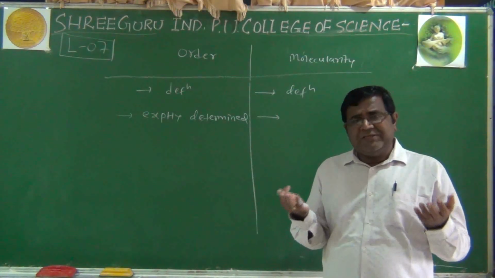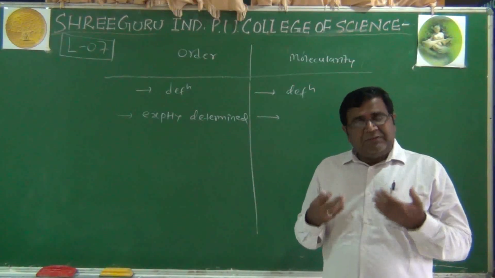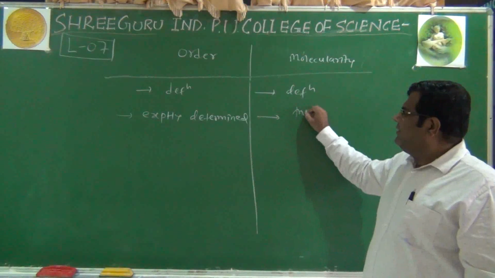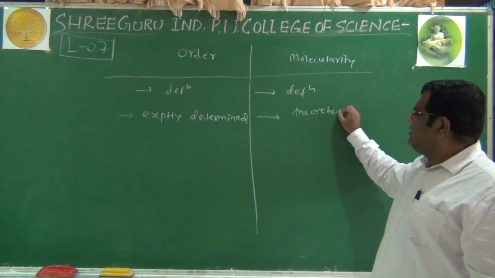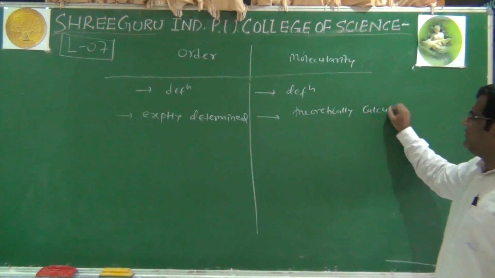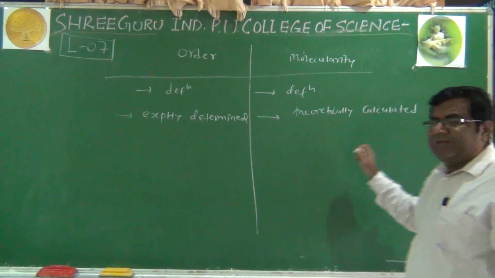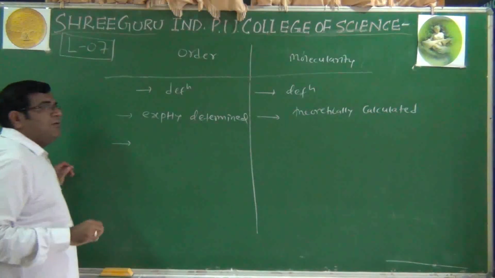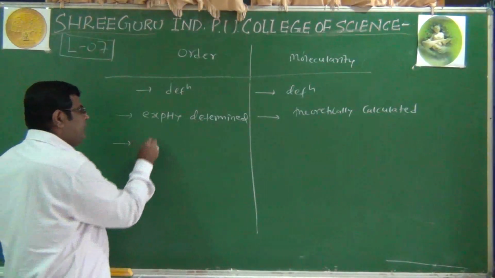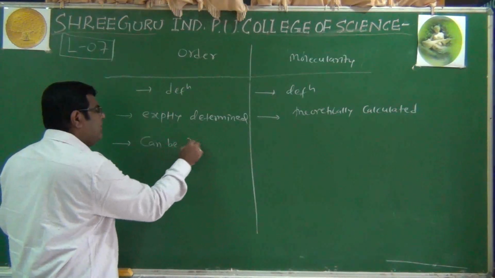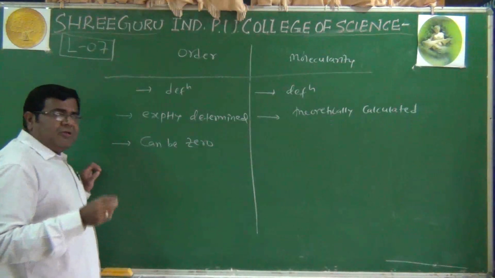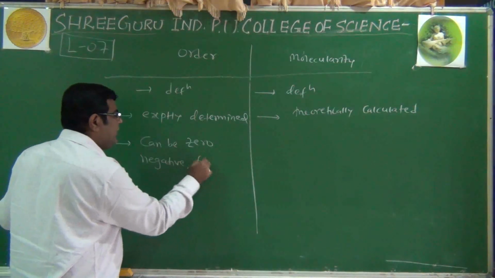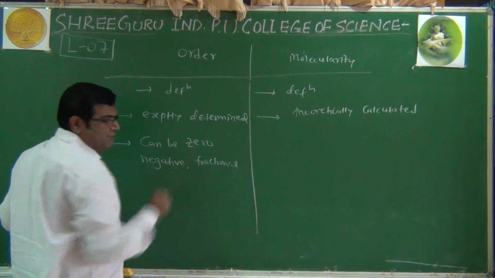Of course, if it is an elementary reaction, then only we can do that, but the molecularity concept itself is applicable to the elementary reaction. So you can say that it is theoretically calculated. The third point, we can say that the order of reaction can be 0, it can be negative, or it can be fractional.